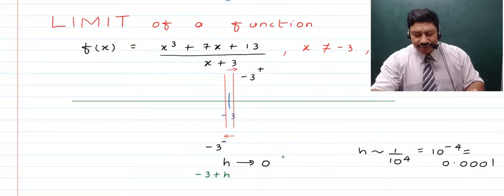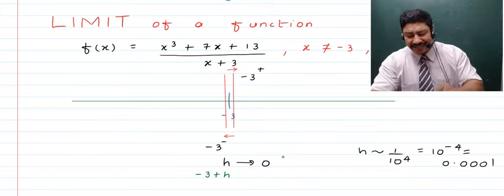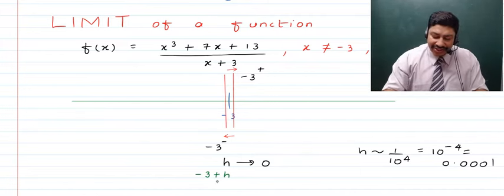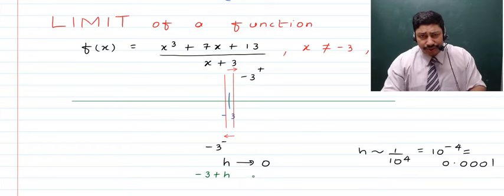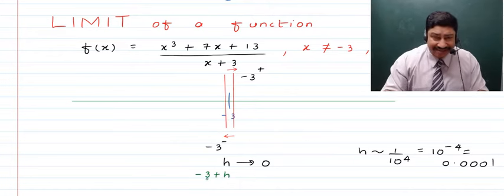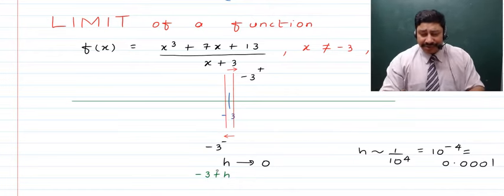So here we have a point which is very close to minus 3 on the left side of it. And when h is tending to 0, minus, obviously that number is going to be subtracted from minus 3.